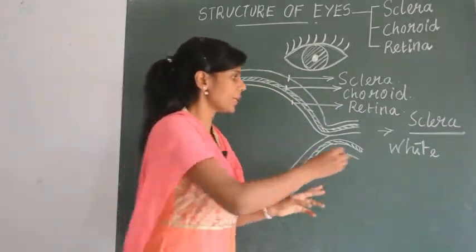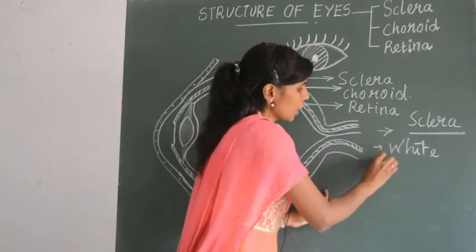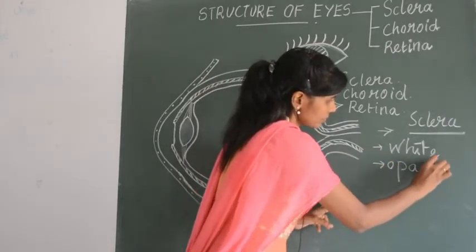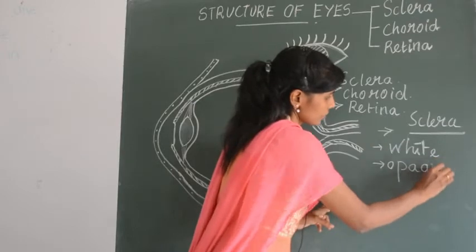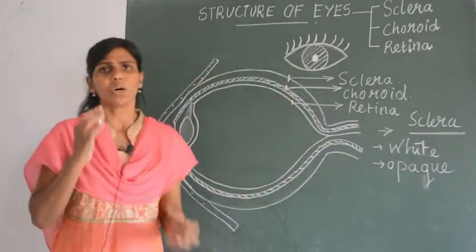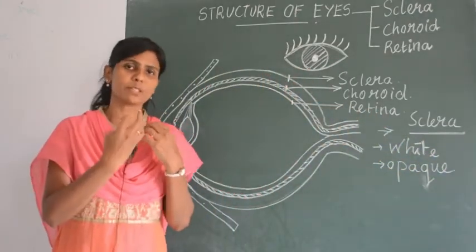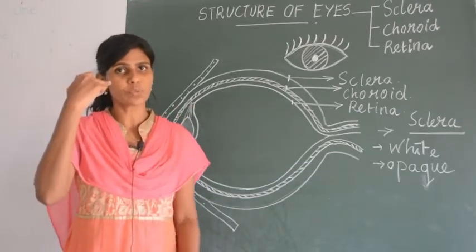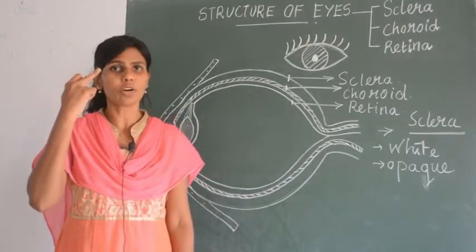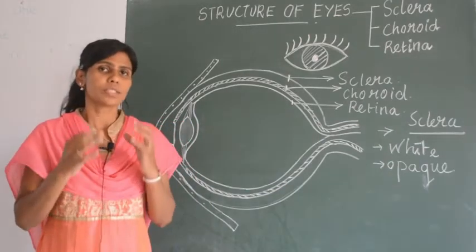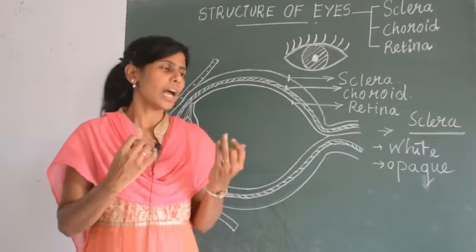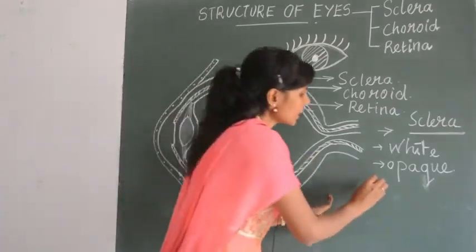The second property is sclera is opaque. What is opaque? Opaque means it is not transparent. Light cannot pass through. Can light pass through this white layer? No, right? It cannot pass through the white layer.